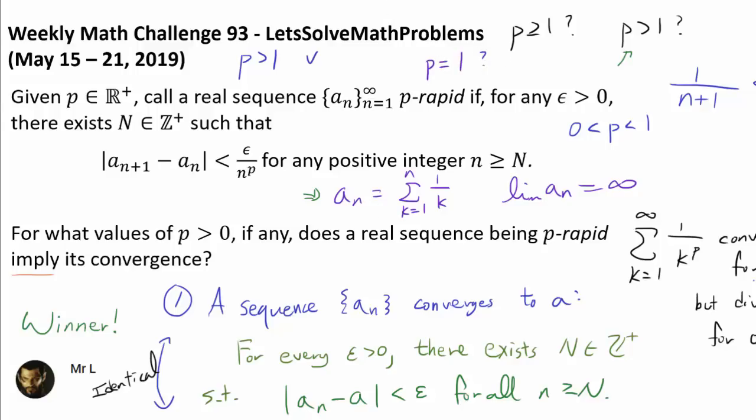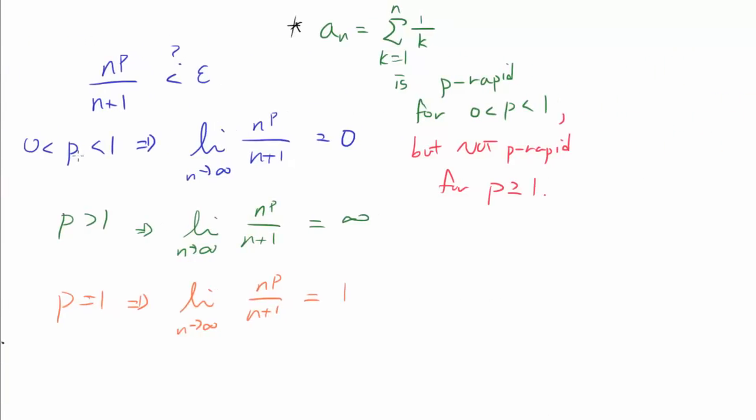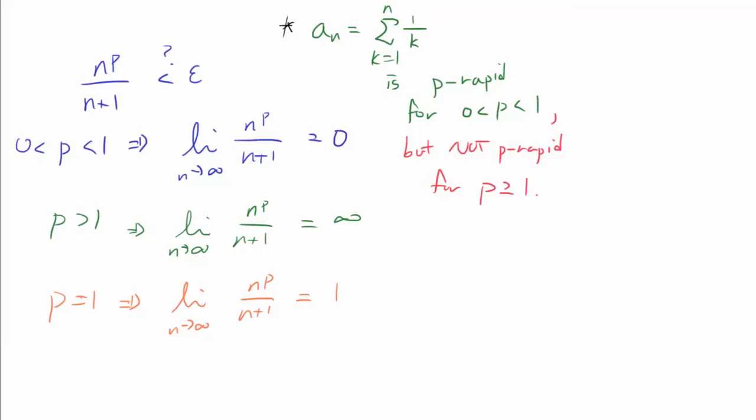Notice that we cannot use the harmonic series like we did to analyze positive p less than 1, because the partial sum of the harmonic series is not 1 rapid. It's not p rapid for p greater than or equal to 1. So here's what we need to rule p equals 1 out. If we want to say p equals 1 does not work, we have to come up with a sequence such that it is 1 rapid but diverges.